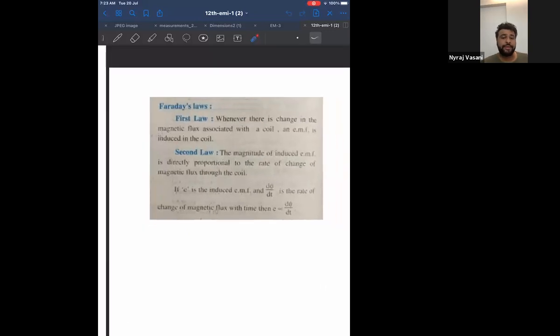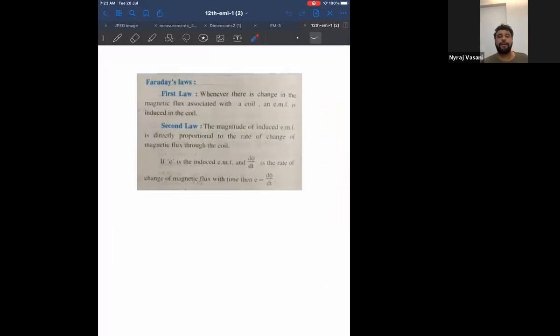Now, this chapter is exactly the opposite of MEEC, magnetic effect of electric current. In MEEC, because of electric current, there was a magnetic effect. In this chapter, electromagnetic induction, because of magnet or change in magnet, I have electricity or an electric component.